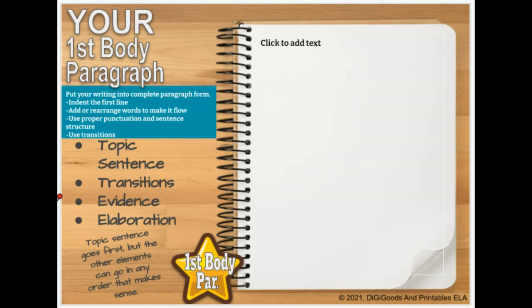After you've pasted everything, it's time to mold and shape your writing. You may need to add or remove or rearrange words to make everything make sense and flow nicely. As you're writing, remember your topic sentence always goes first, but after that you can arrange the other elements of the paragraphs in any order that makes sense.